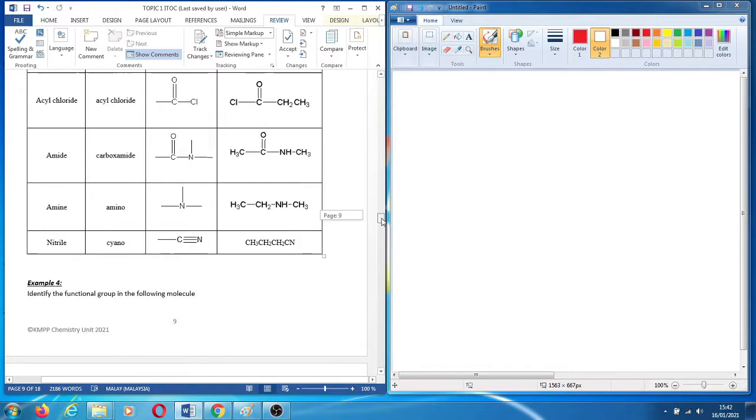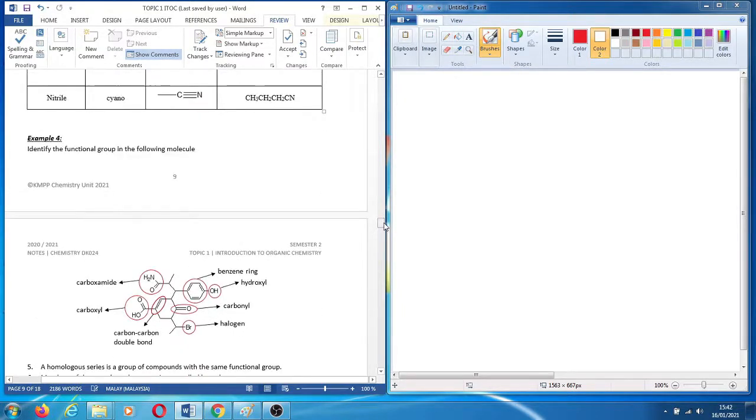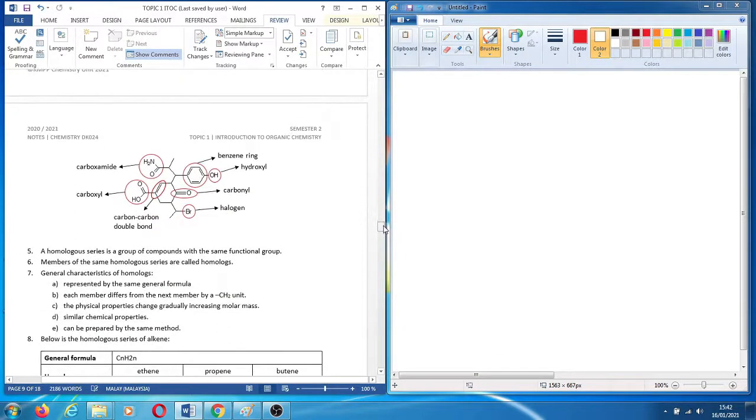Okay, this is the example for example 4. Identify the functional group in the following molecule. Okay, we look here. Okay, how? You can circle it. Identify means you have to circle it. This is carboxamide. You have carbonyl, you have amine, it will be carboxamide.